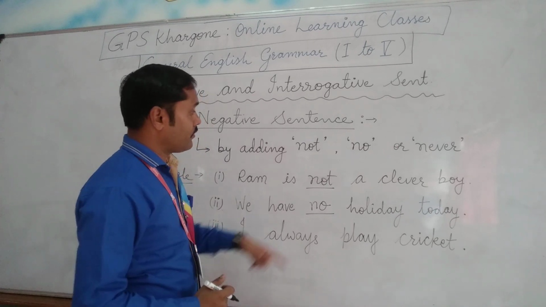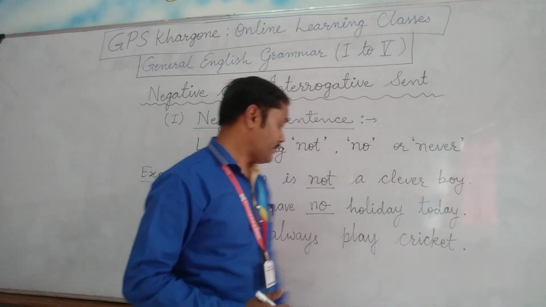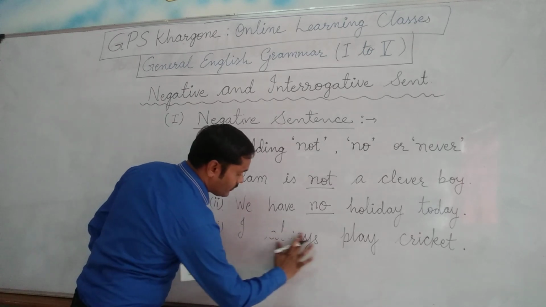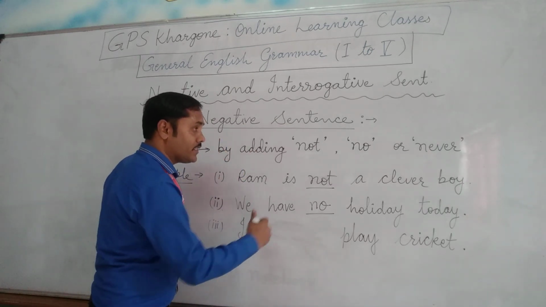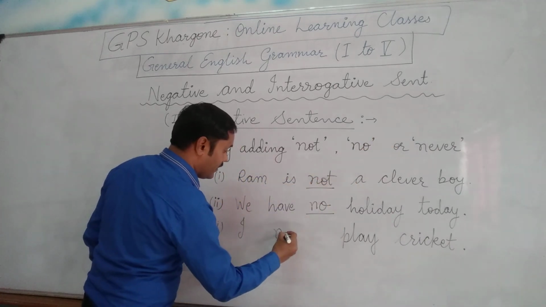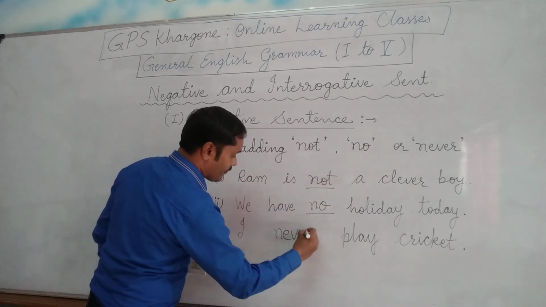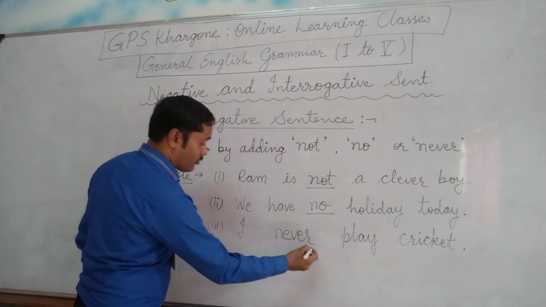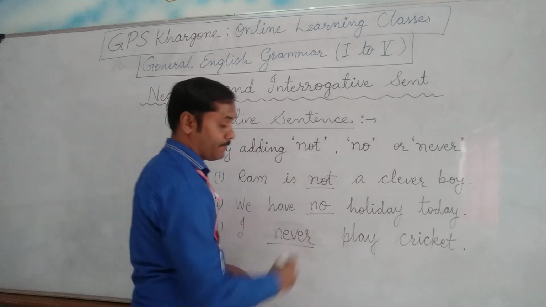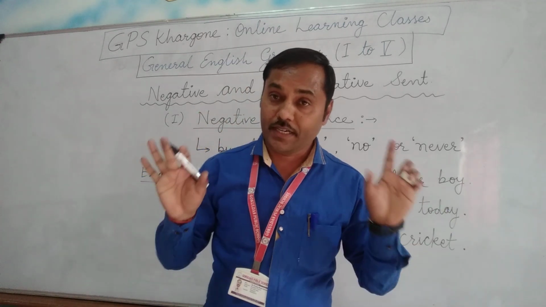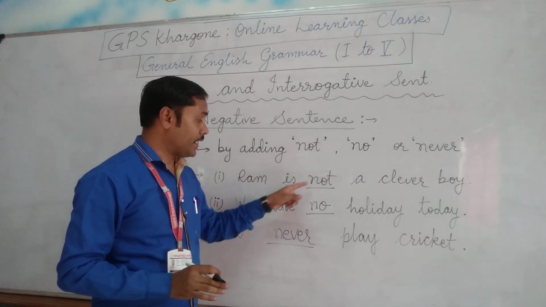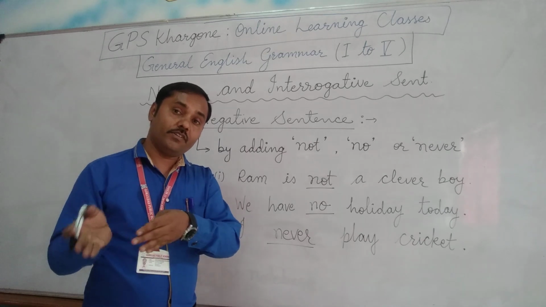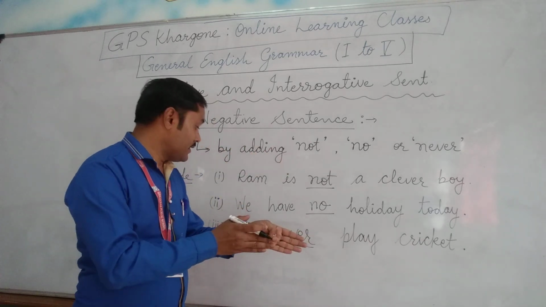But if I would like to say that I never play cricket, I will replace the word always with never. Both show frequency. I never play cricket. I don't like to play cricket. So this is how we can change any affirmative sentence to a negative sentence.